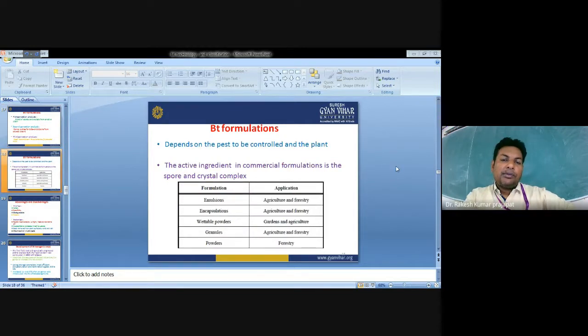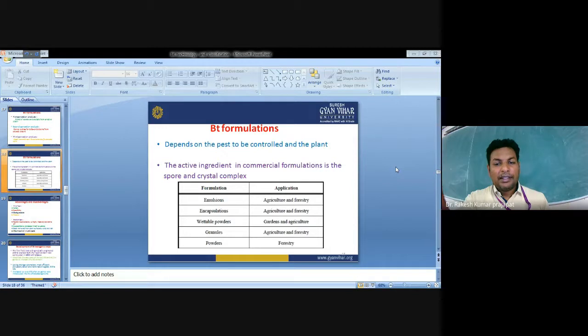The Bt formulation depends on the pest to be controlled and the plants. We have to prepare a particular Bt formulation according to the pest and plants. The active ingredient in commercial formulations is the spore and crystal complex. The formulation type here is emulsion.